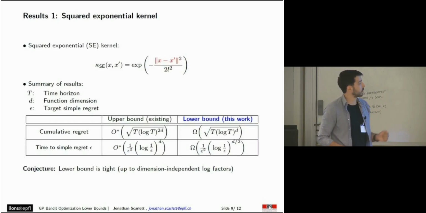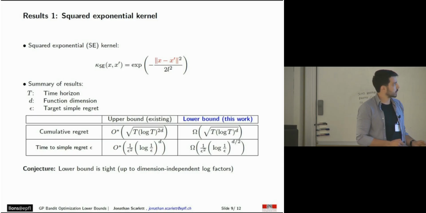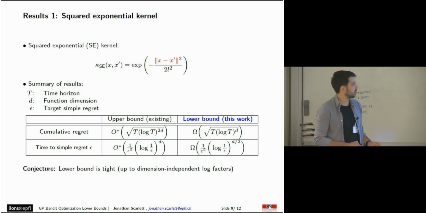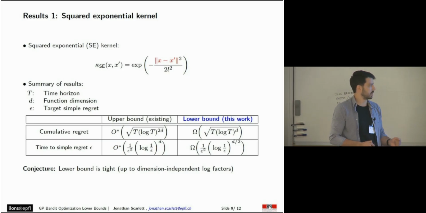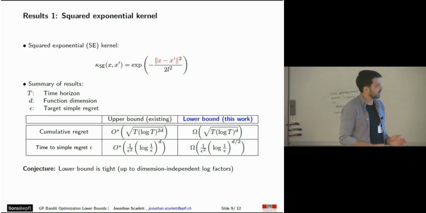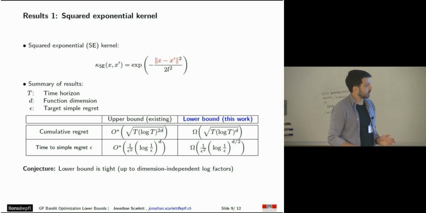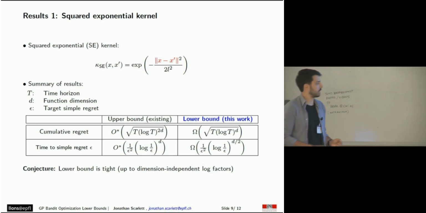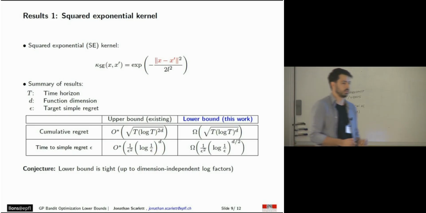Now here are our main results. So for the squared exponential kernel, let capital T denote the time horizon, d the function dimension, and epsilon the target simple regret. We here present the existing upper bounds and the lower bounds that are obtained in our work, for both cumulative regret and time to achieve a simple regret of epsilon.